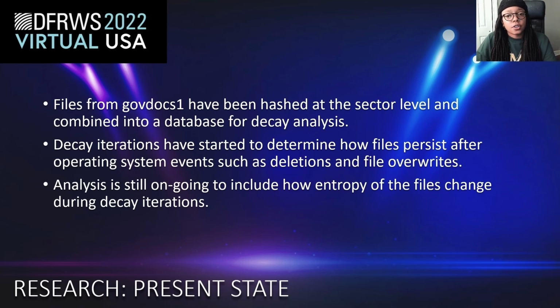We are still currently analyzing the entropy of those files. So we are creating that ground truth for what the entropy is when we first created the GovDocs file hash corpus. And then we're going to track that entropy as we decay and run those different iterations, because the file's entropy will change as parts of it start to get deleted, for instance.